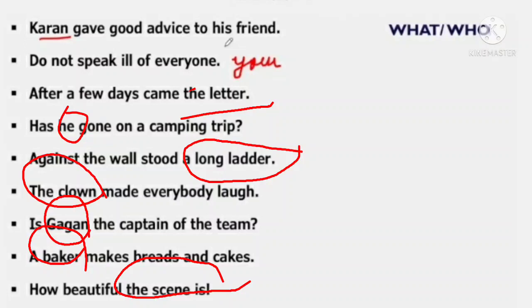Answer is a long ladder. A long ladder is the subject. Down the clown made everybody laugh. Who made everybody laugh? The answer is clown. Here clown is the subject. Is Gagan the captain of the team? It is an interrogative sentence. Gagan is the subject.